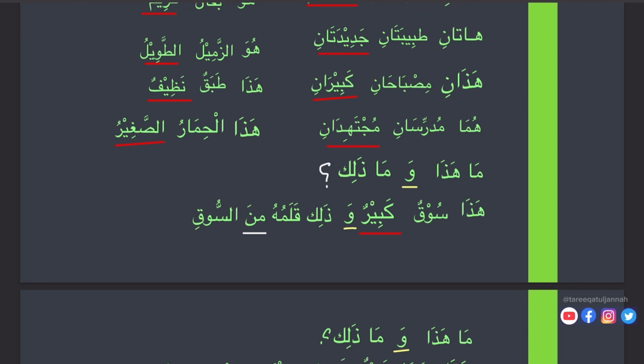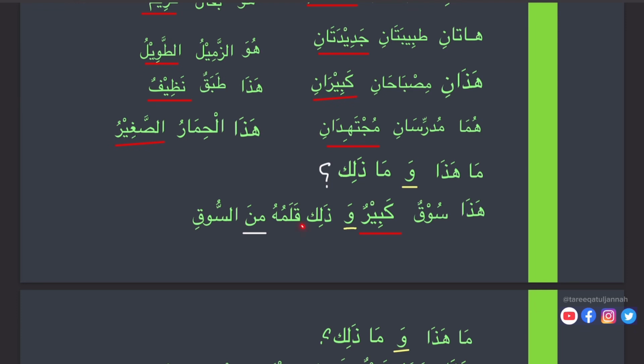Okay. Haza suqun kabirun. This is a big market. Wa, and again harfu ataf. Wa zalika qalamuhu min as-suqi, and that is his pen from the market.